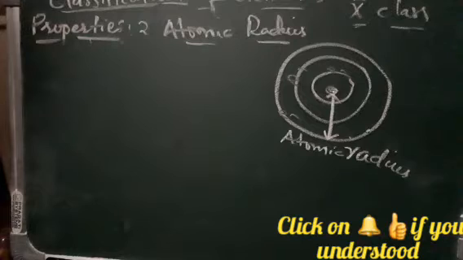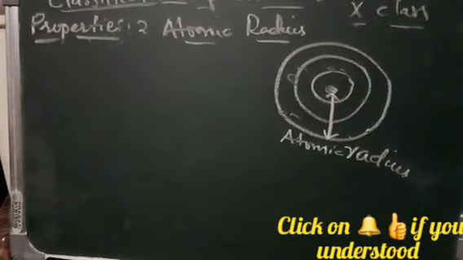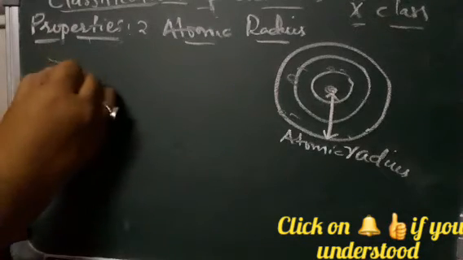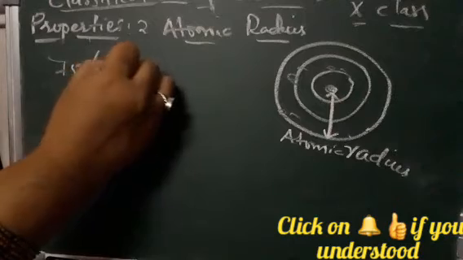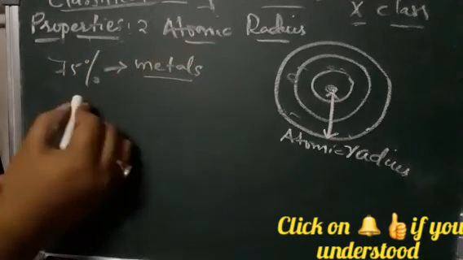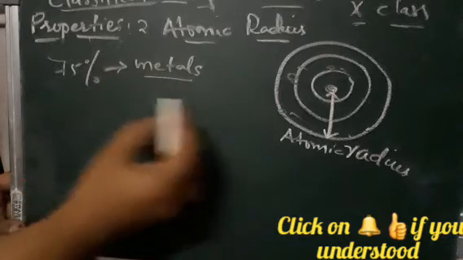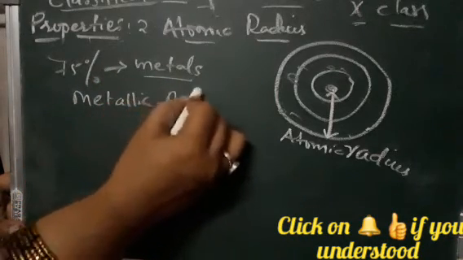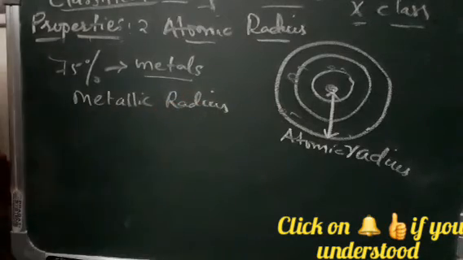From this, we can estimate the size of an atom by assigning half of the distance as the radius of each atom. In the periodic table, most, about 70%, of the elements are metals. The atomic radius of metals is called the metallic radius.